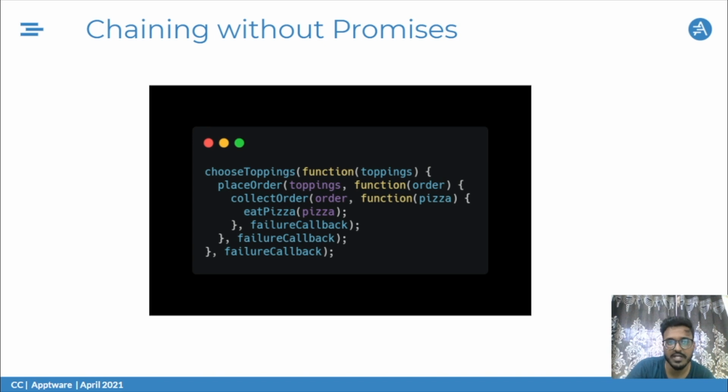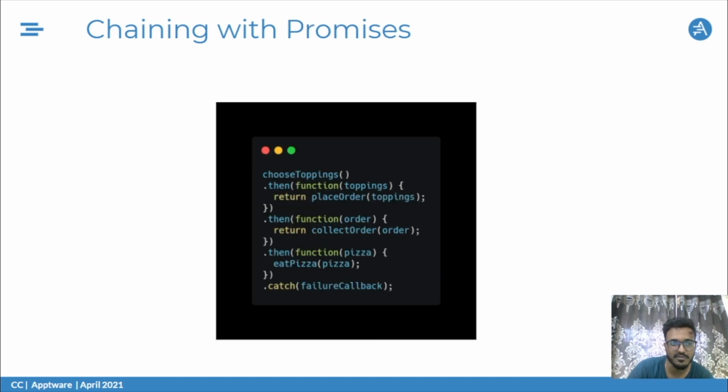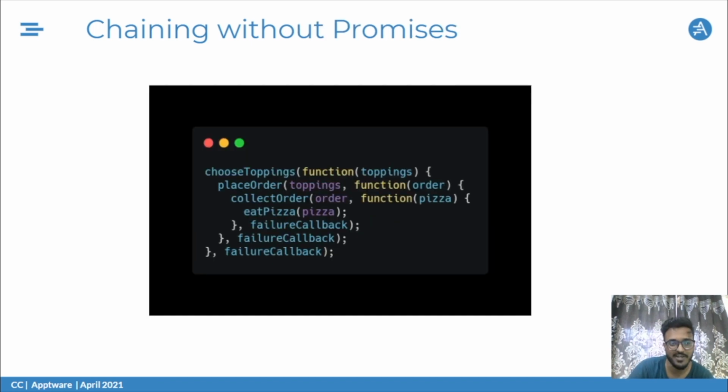So right now we're seeing chaining without promises. That means how we used to do it before. That is, inside of chooseTopping, we're keeping the placeOrder function. Inside that, we're keeping the collectOrder function. Inside that, we have eatPizza. So this was not a very good approach, and it does not help other coders after you to read the function and get the idea quickly. Another bad approach was using setInterval, which I've done, and again a very bad approach.